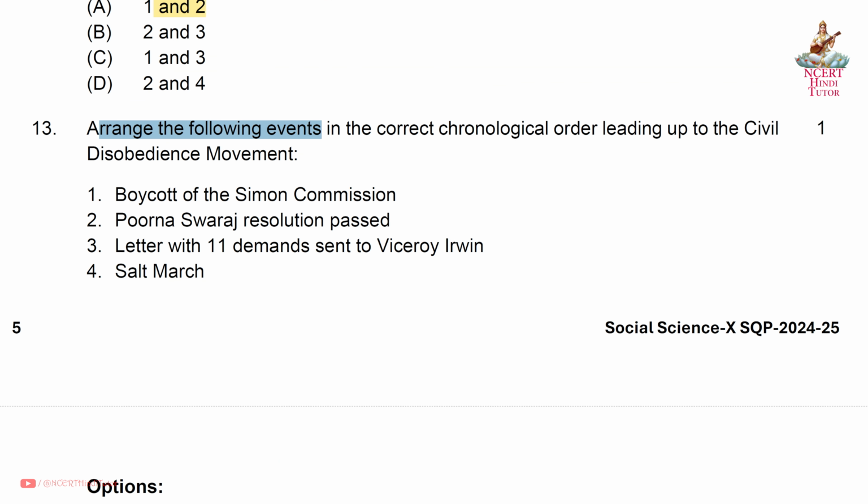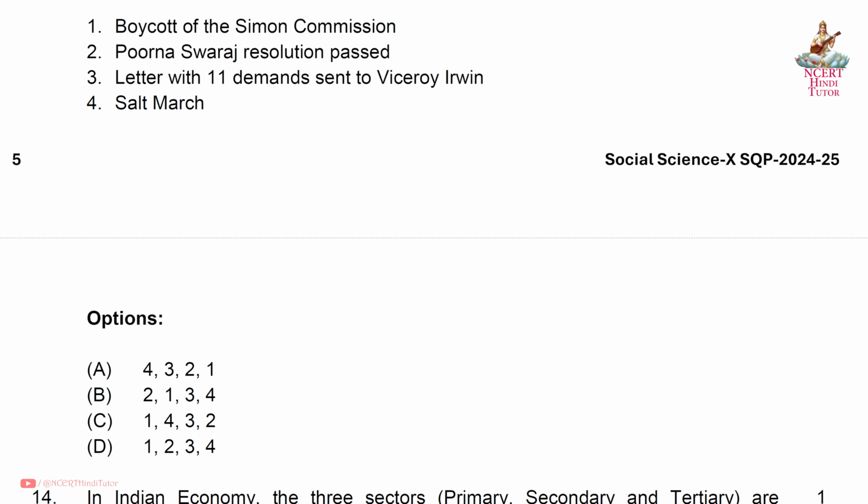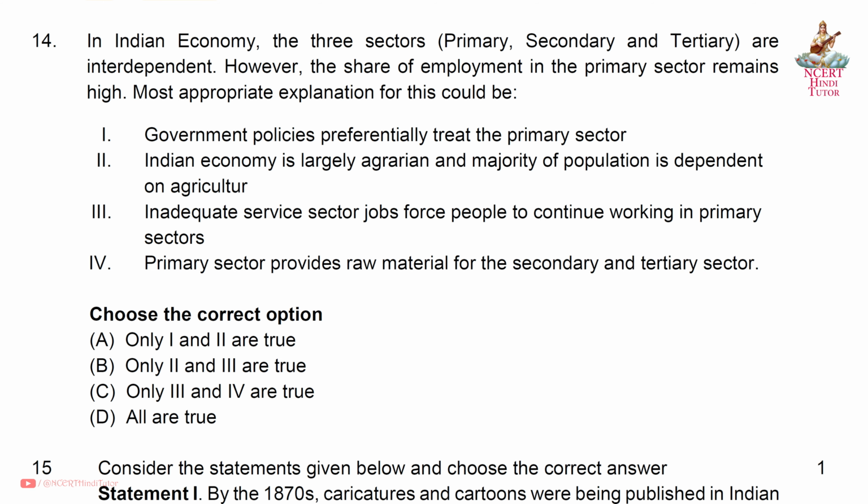Question 13. Arrange the following events in the correct chronological order leading up to the civil disobedience movement. So friends, answer is D. 1, 2, 3, 4. First is boycott of the Simon Commission. Then next, Purna Swaraj resolution passed. Then third, letter with 11 demands sent to Viceroy Irwin. And last, fourth, Salt March. Question 14.